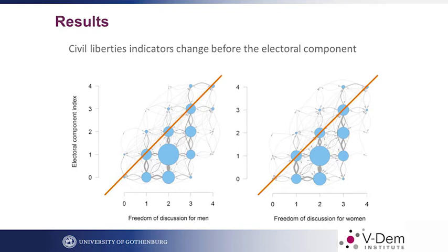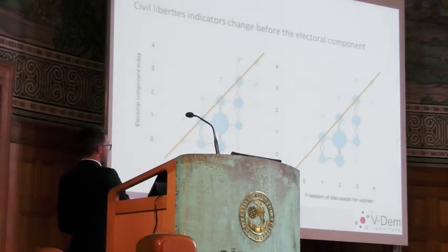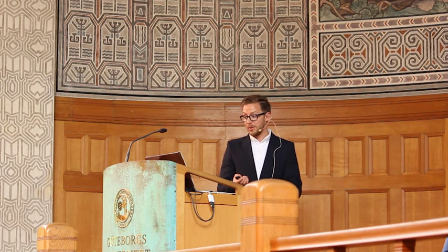And you will see that countries tend to reach the low one before the electoral component index, where 4 is better, more democracy. So a country needs basically to have higher levels of freedom of discussion for men and women before reaching higher levels of democracy. So this is descriptive data. It's not really a causal argument as such, I believe, but the sequencing analysis basically shows this, that we need levels of freedom of discussion for men and women before we have democracy.